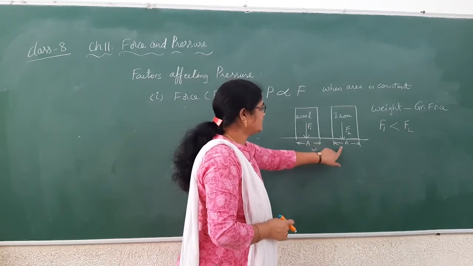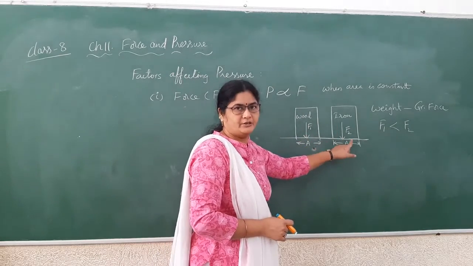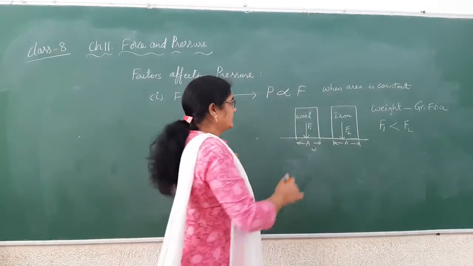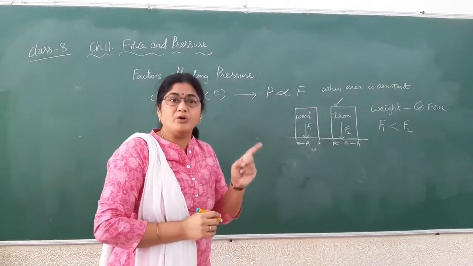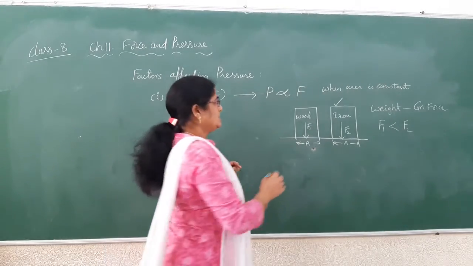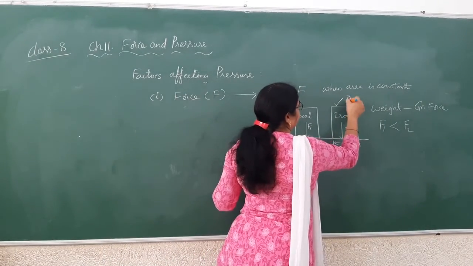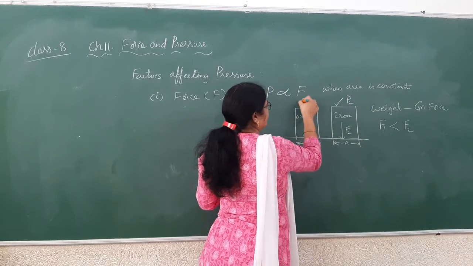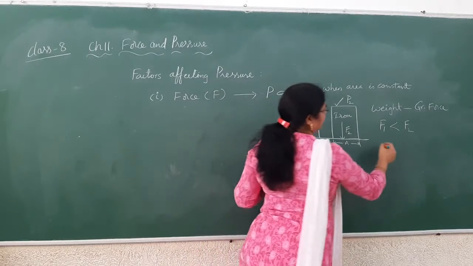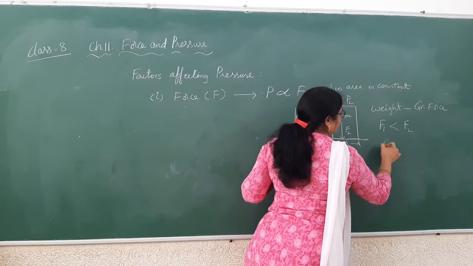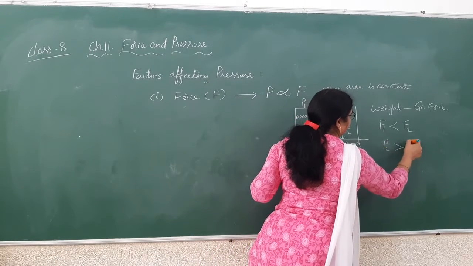Since the area is constant but forces are different, obviously this iron block will apply more pressure on the ground. So the pressure applied by the iron block is P2 and the pressure applied by the wooden block is P1. Then definitely we can say that P2 is greater than P1.